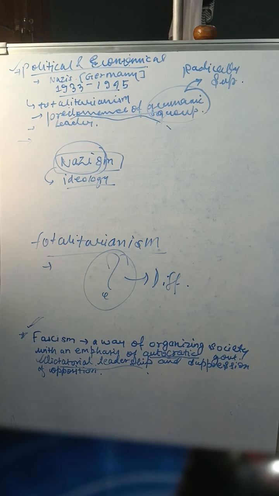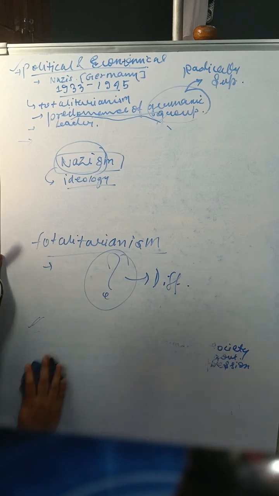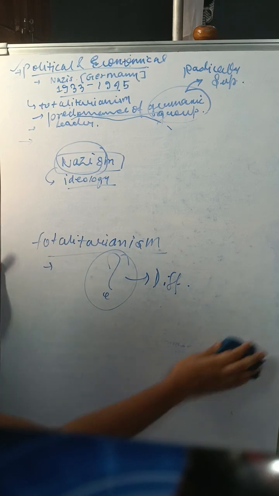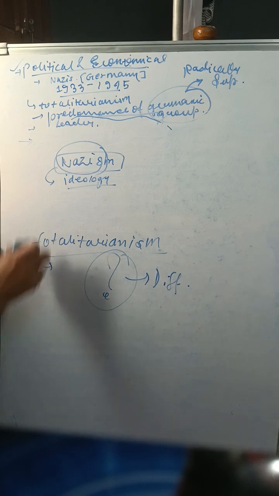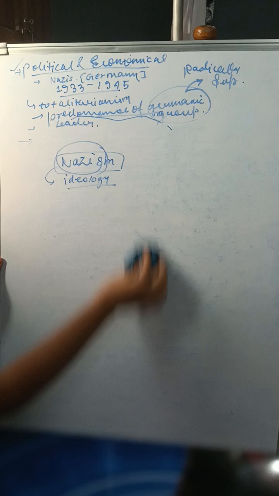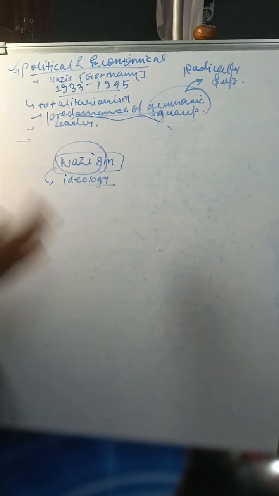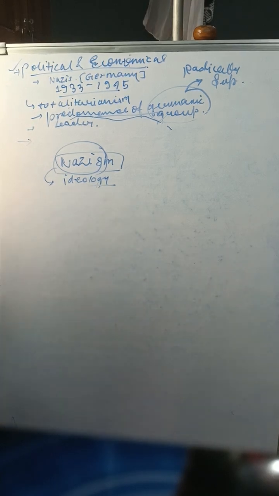That's all. So let me first of all confuse you. What are the similarities between Nazism and fascism?